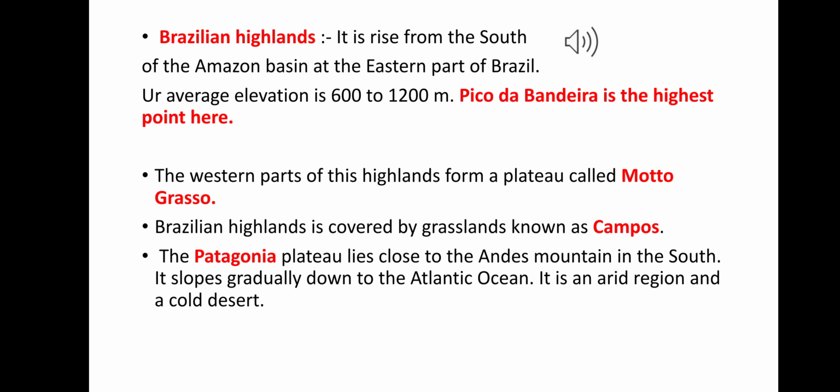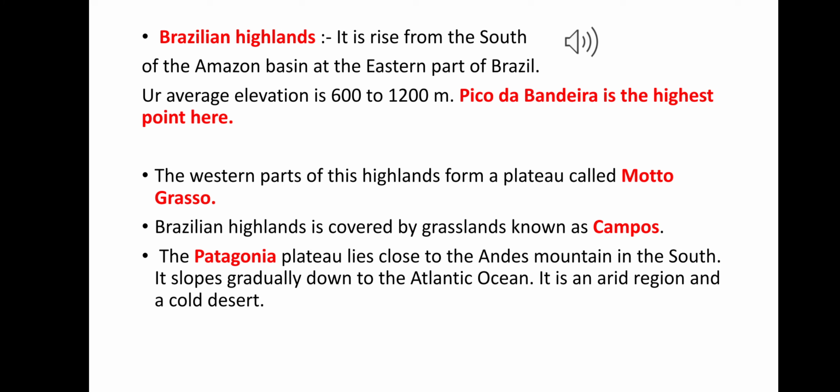The Brazilian Highland rises south of the Amazon basin in the eastern part of Brazil, and it covers nearly a quarter of the continent. Its average elevation is 600 to 1,200 meters above sea level, and most of the Brazilian Highland consists of rounded hills and flat tableland.